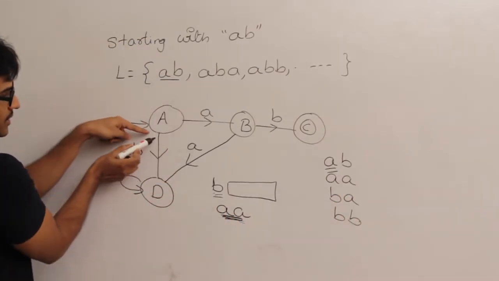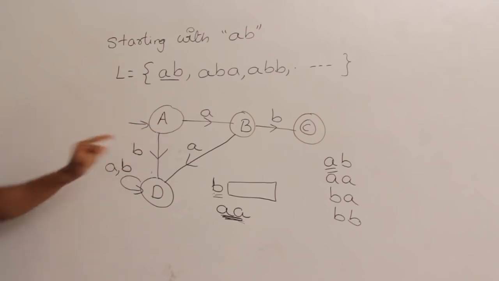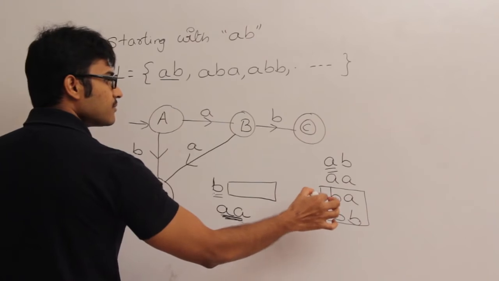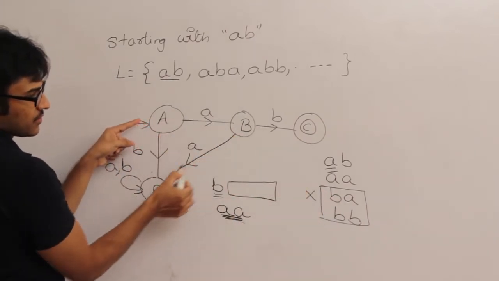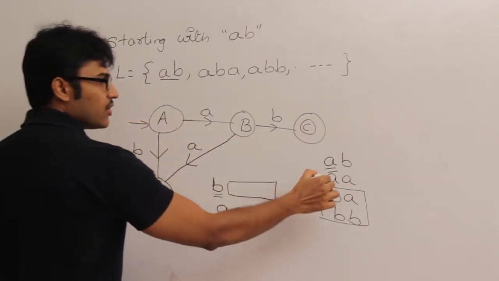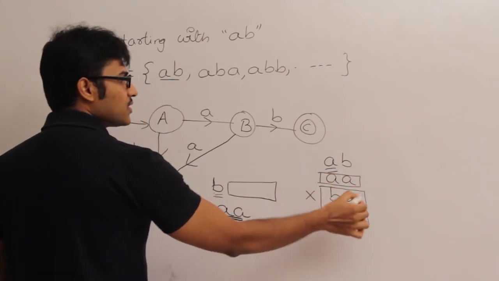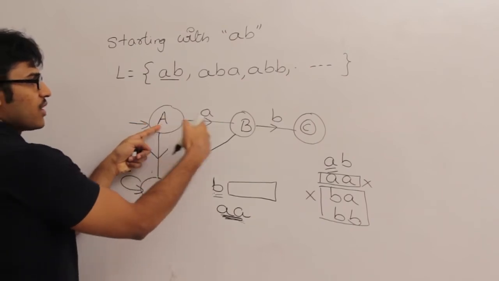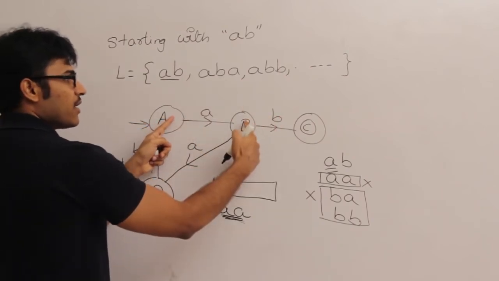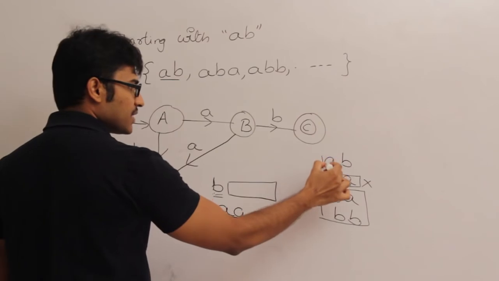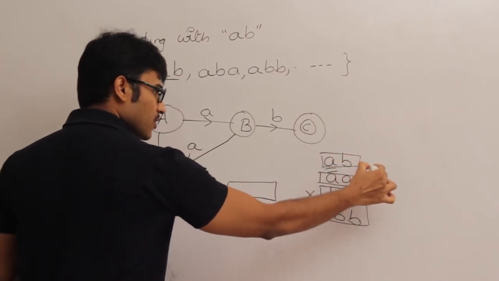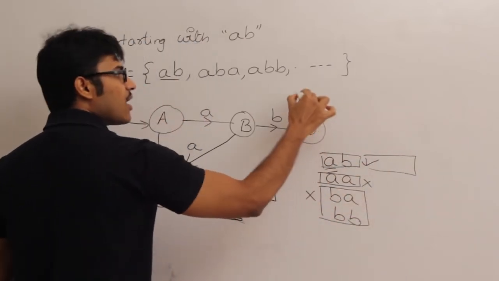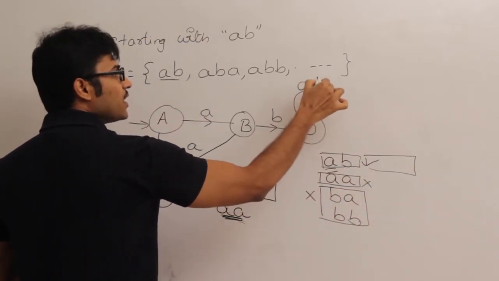And now if you look at this transition from A to D, it is going to kill all the strings which are going to start with B. And if you look at this transition, it is going to kill all the strings which are starting with AA. Therefore, whatever passes A and whatever passes B, if they are able to pass and reach C, it means that all such strings are going to start with AB. Therefore, I don't care what comes after it, I am going to accept all A's and B's.